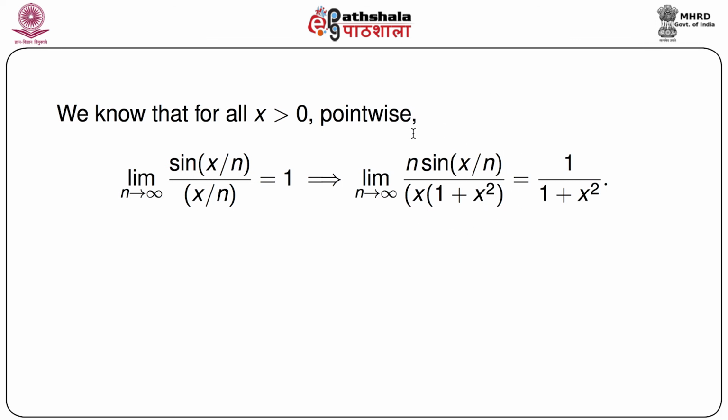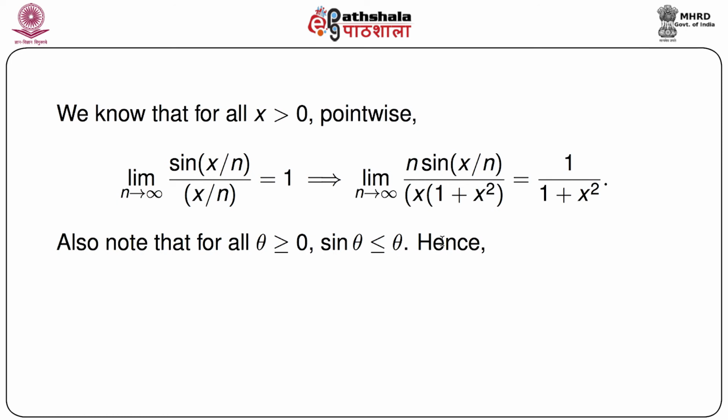So when you take the limit, it applies only to the part sin(x/n) divided by x/n, which is in fact 1. So ultimately the limit becomes 1/(1 + x²), pointwise for every x.